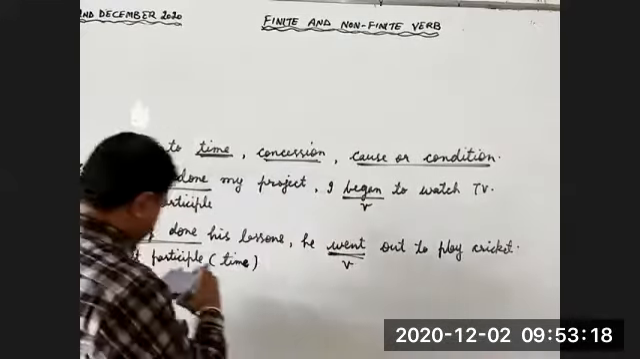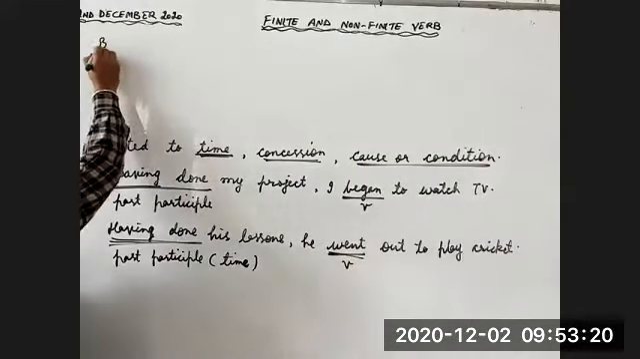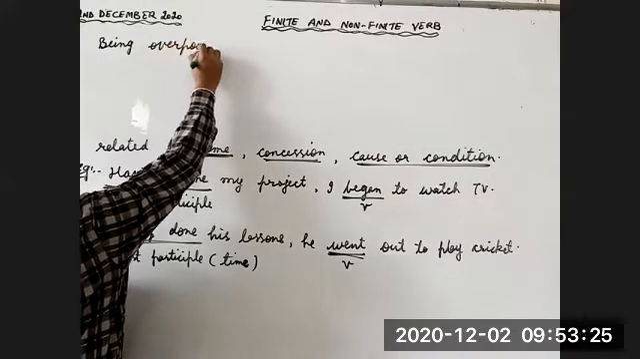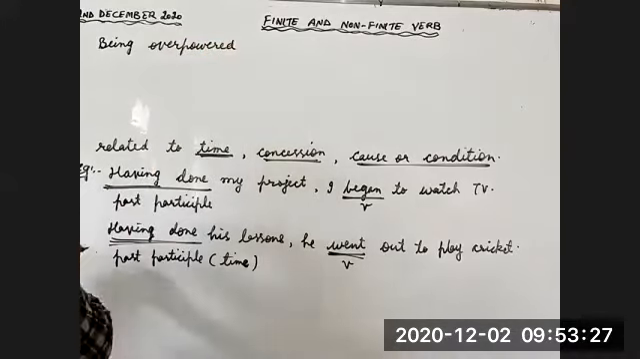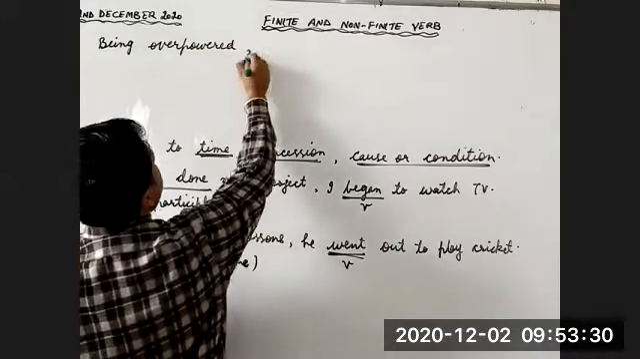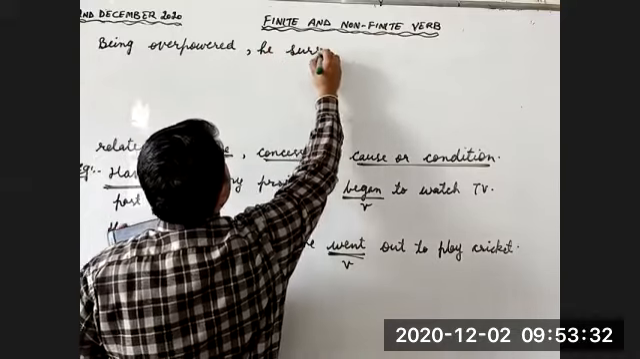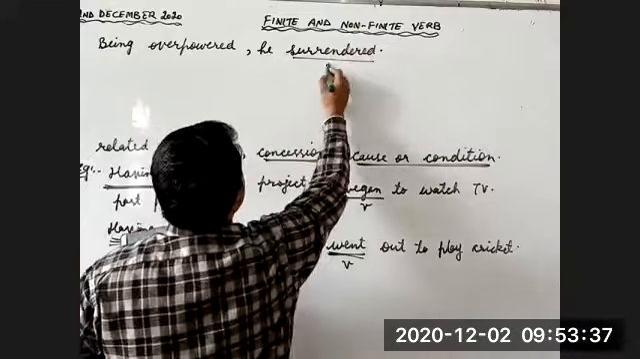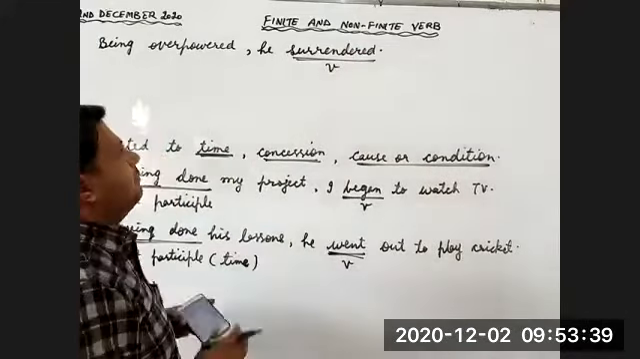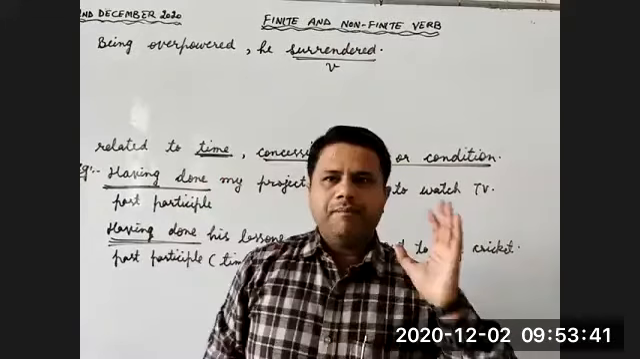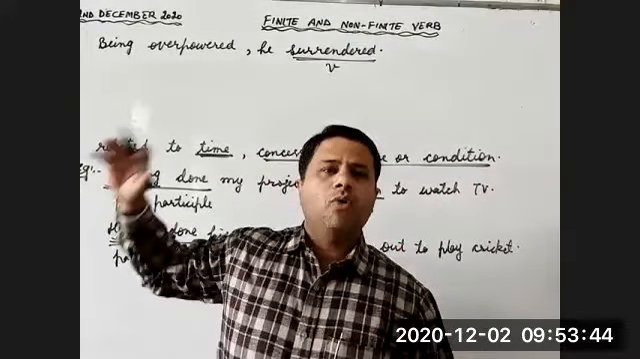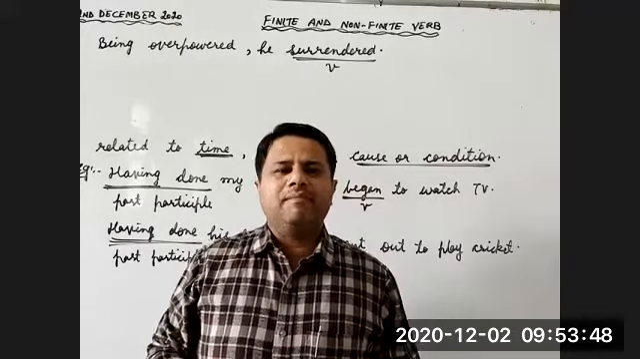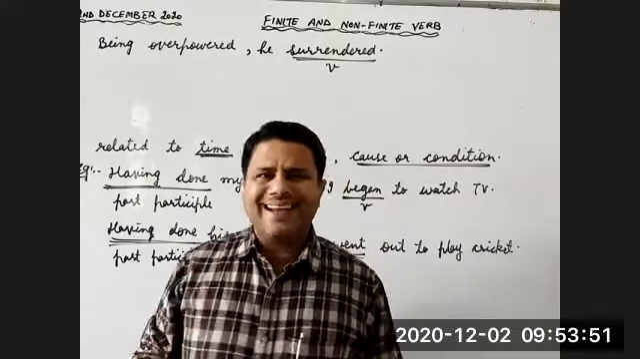Third example, being overpowered. He surrendered. Now, surrendered is a verb, a finite verb. He surrendered. He gave up. Why did he give up? Because he was overpowered by somebody else. His enemy was stronger than him. So being overpowered, he surrendered.